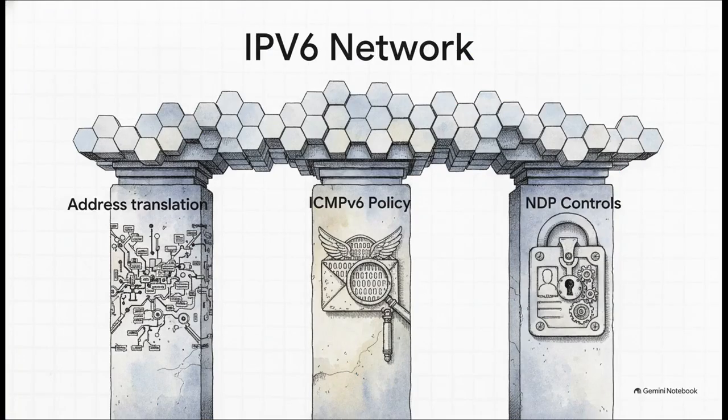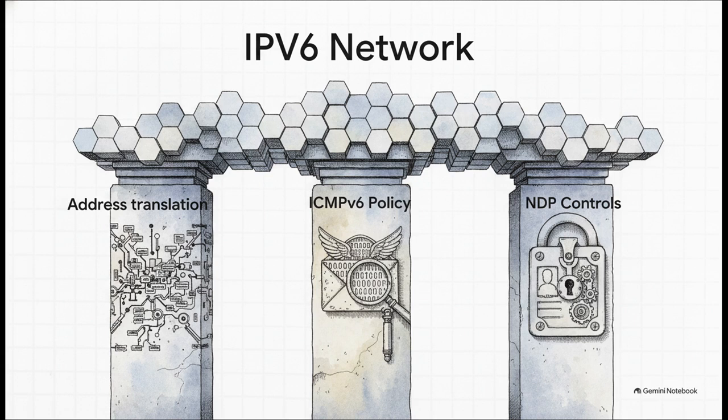Moving right along to Section 2, IPv6 first principles. So the crucial point is, if we can't just copy our old rules, what exactly do we need to focus on? Well, there are 3 specific pillars here that demand entirely different security handling than their IPv4 counterparts. First up, address translation. The way NAT is handled, or, let's be real, largely avoided in IPv6, totally changes how you view state and boundary protection.